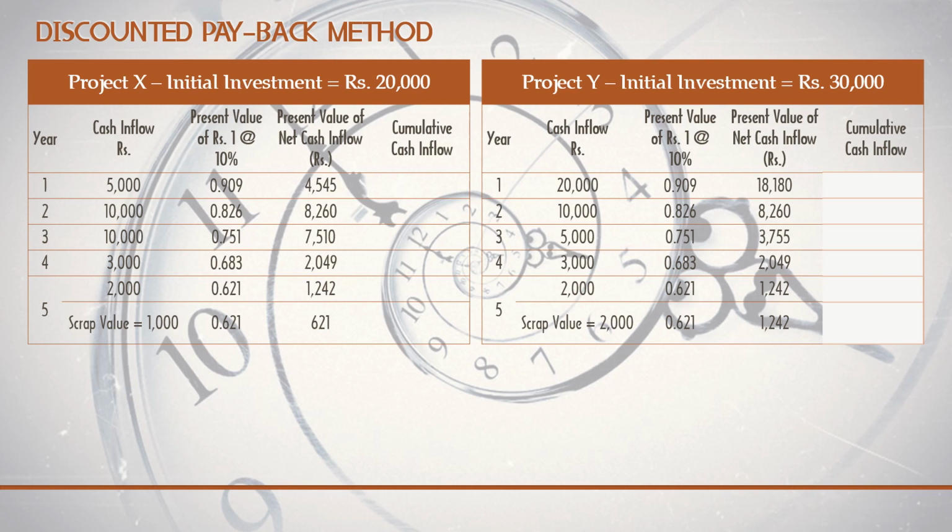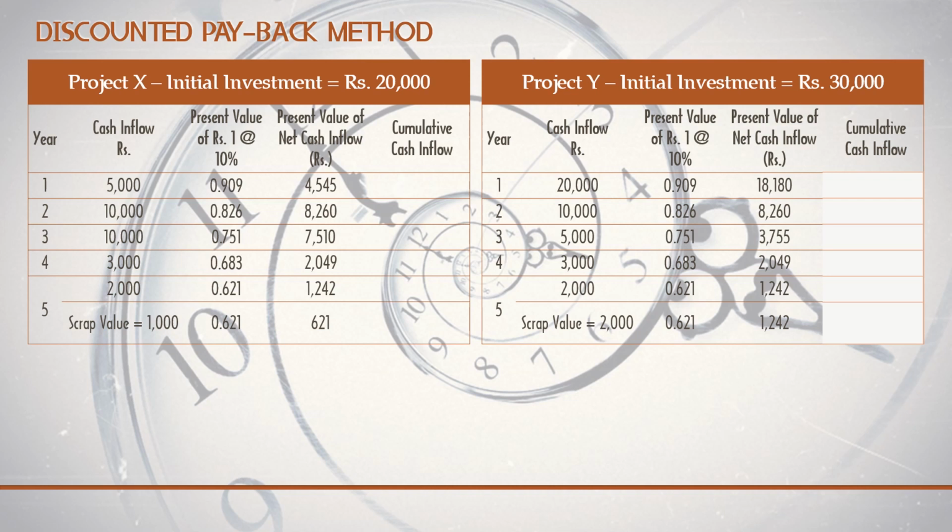We are getting 5,000 in the first year, which discounted is just worth 4,545 now. And the 10,000 you are going to receive in the third year is just worth 7,510 now. That is the present value money concept. We have calculated the same for both project Y and project X, so I have entered it already.